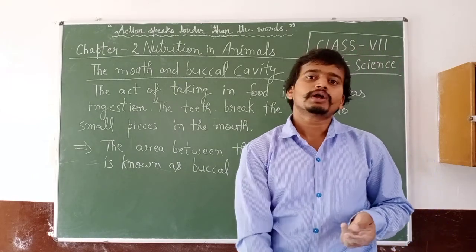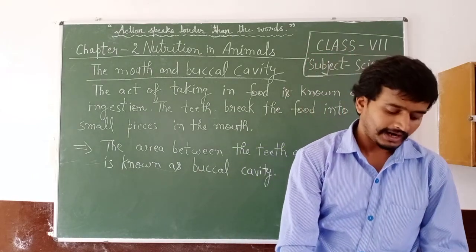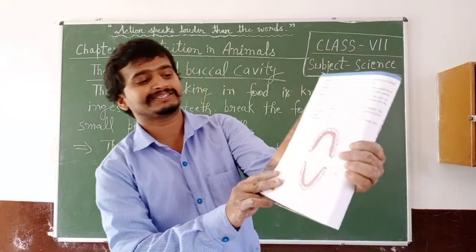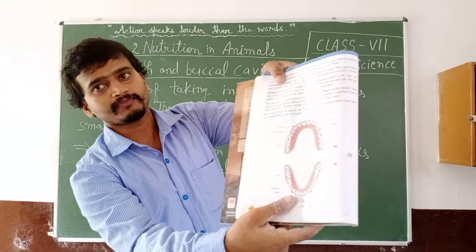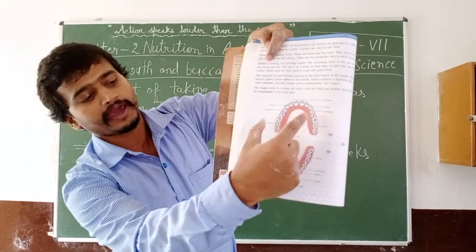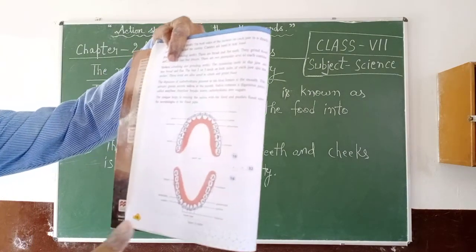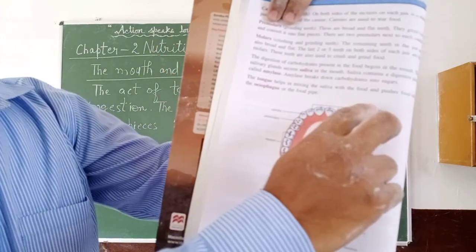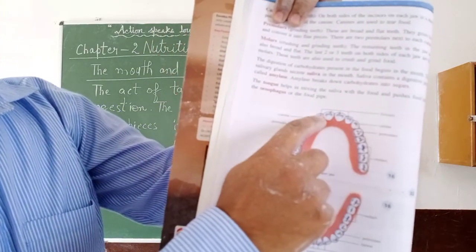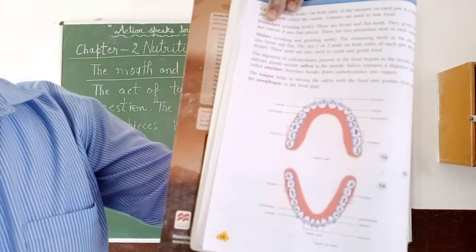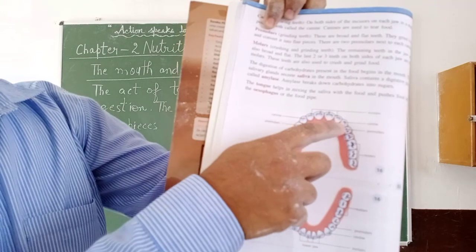As we have 2 types of jaws, upper jaw and lower jaw. All of you can see in this way, upper jaw and lower jaw, and each has incisors, 4 incisors, first, second, third, fourth.